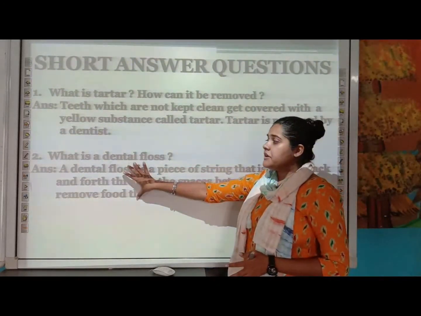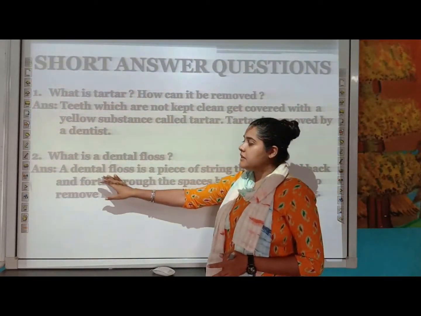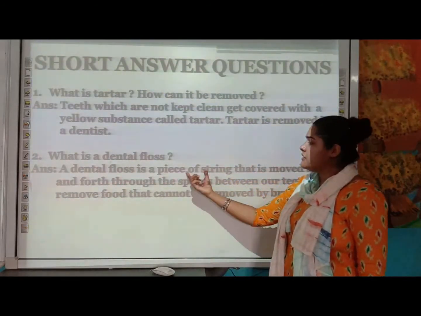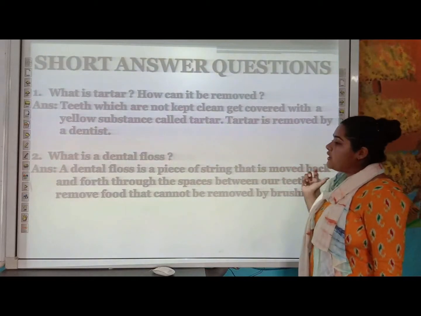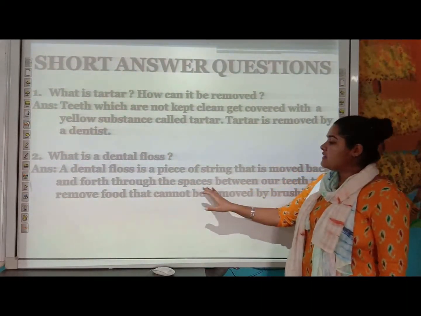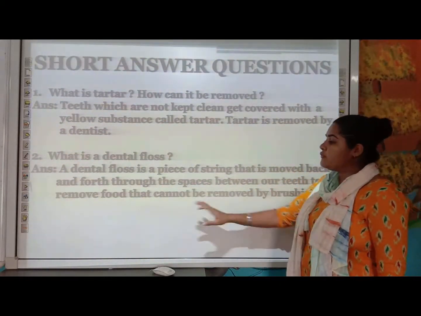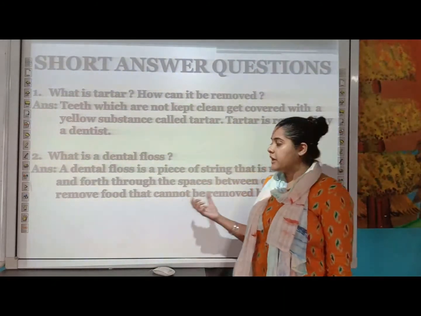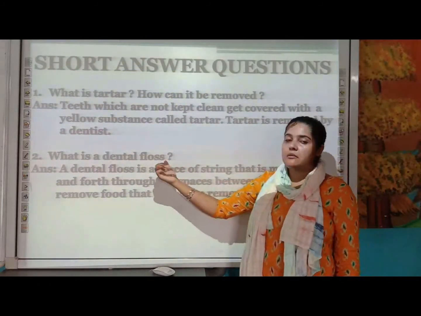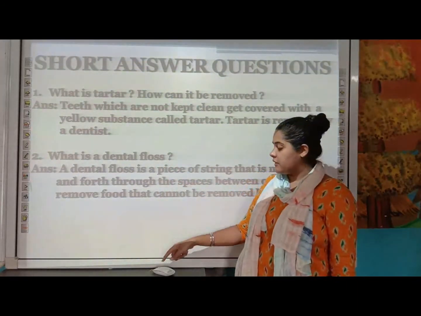Next is, what is dental floss? We have discussed that in the slide. Dental floss is a piece of string, it appears like a thread, and it is moved in a back and forth movement through the space between our teeth to remove the food that cannot be removed by brushing. The food that cannot be removed by brushing can be easily removed by dental flossing.